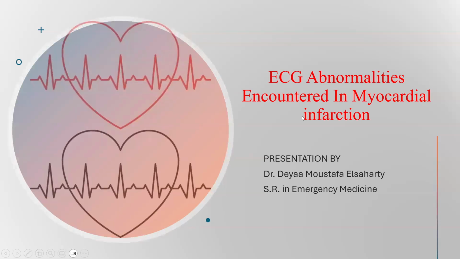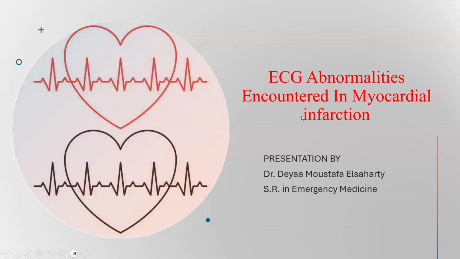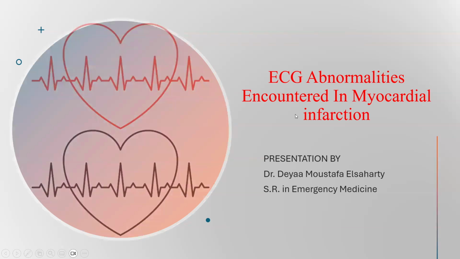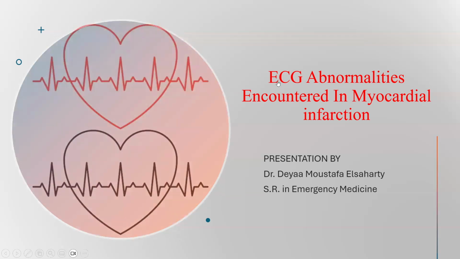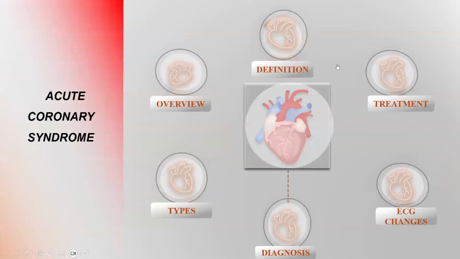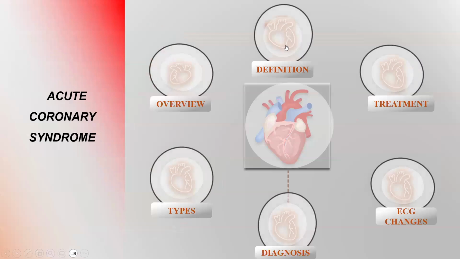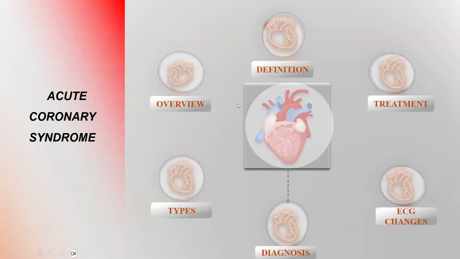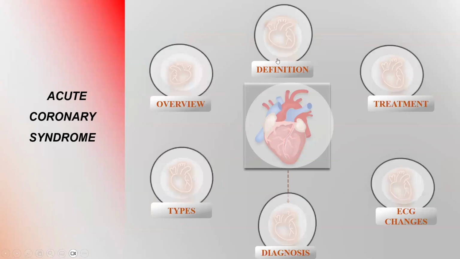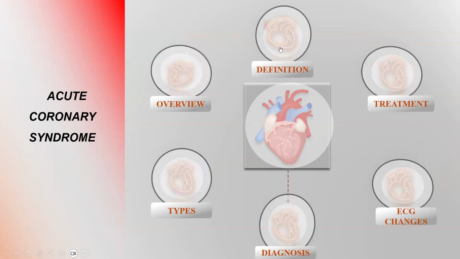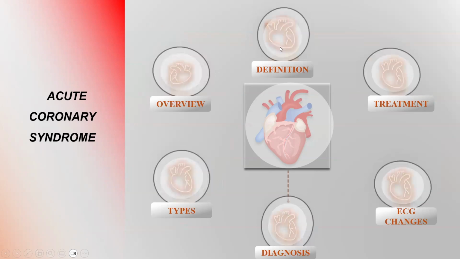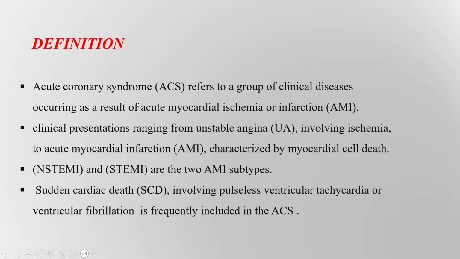Today, our lecture will be about ECG abnormalities encountered in myocardial infarction. But first, we should know the term acute coronary syndrome. There are also terms related to this topic: acute coronary ischemia and acute myocardial infarction. So what is acute coronary syndrome? It refers to a group of clinical diseases occurring as a result of acute myocardial ischemia or infarction.